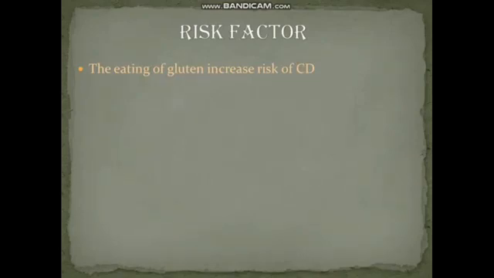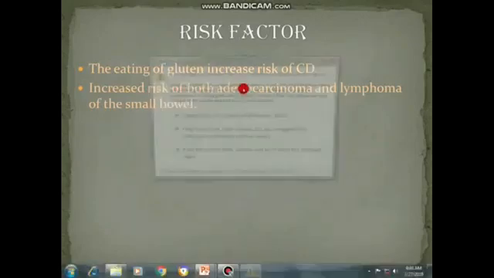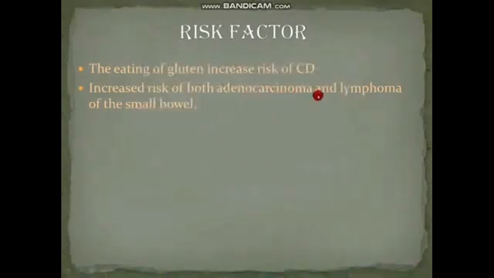Celiac disease does not only occur in babies, it may occur in adulthood as well, and the risk may increase at the age of 6 months and at the age of 4 years. Celiac disease also increases the risk of both adenocarcinoma, and lymphoma of the small bowel, meaning the small intestine.